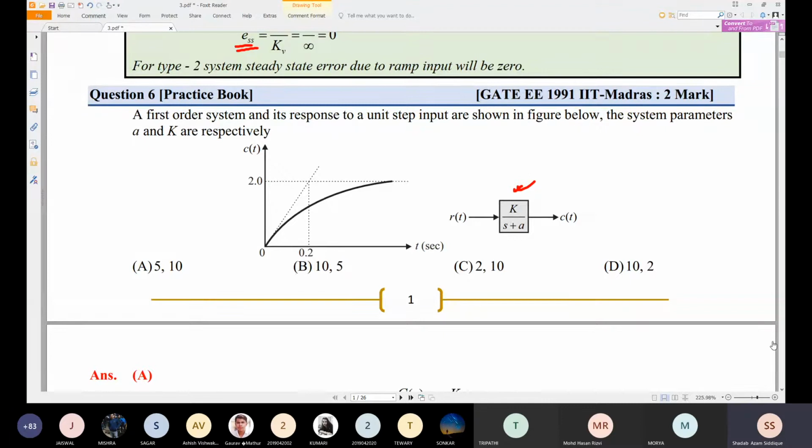Okay, so I hope you're solving this. What should be the transfer function C(s) by R(s)? C(s) by R(s) is nothing but G(s). So just try to check what is C(s) by R(s). Or we can see the first order differential, first order transfer function. The standard first order transfer function is nothing but K divided by 1 plus sT.